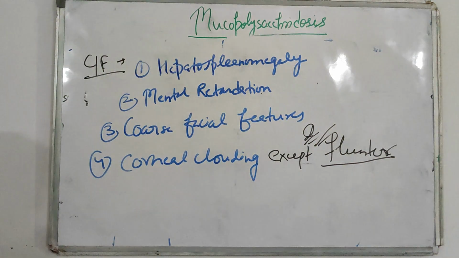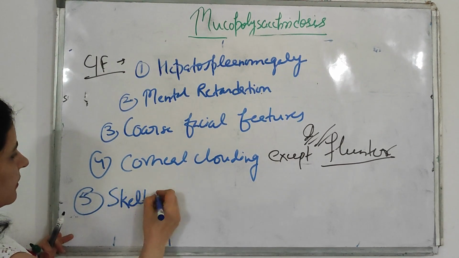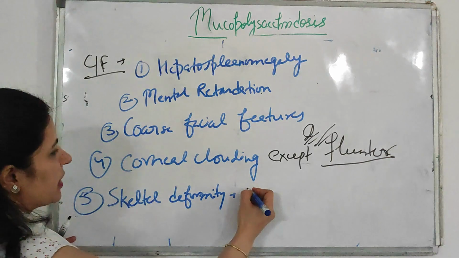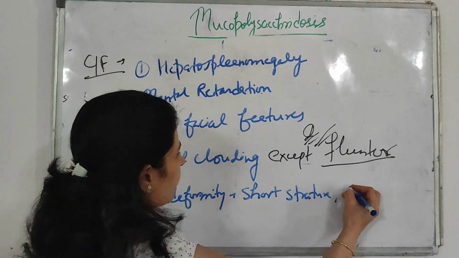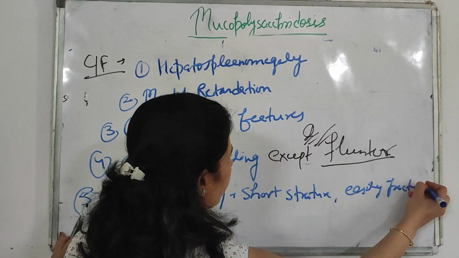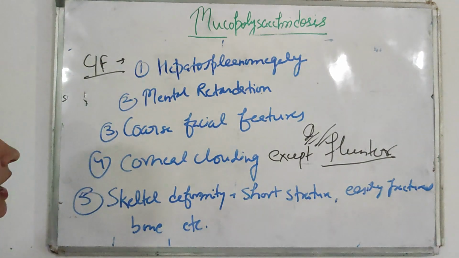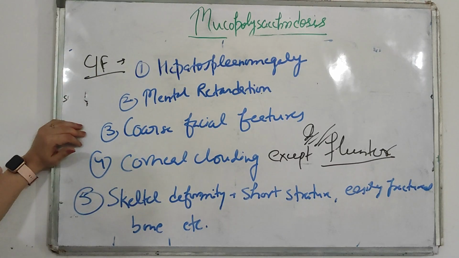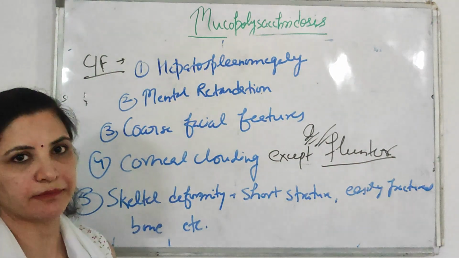Okay. Next is skeletal deformity. Skeletal deformity is present in all, like the patient has short stature, easily fractured bone, etc. So skeletal deformity is there. So these are the clinical features of mucopolysaccharidosis: hepatosplenomegaly, mental retardation, coarse facial features, corneal clouding in all except Hunter, and skeletal deformity.